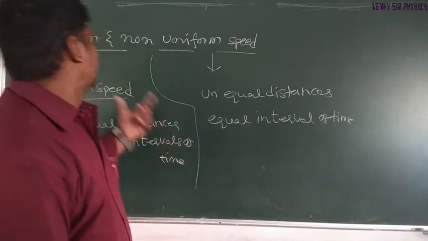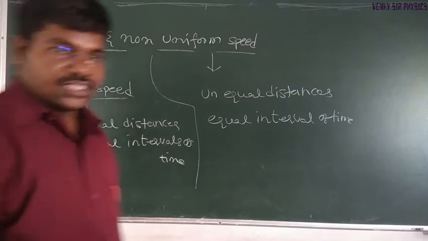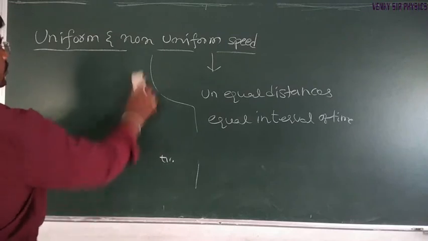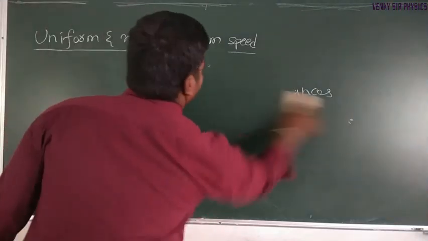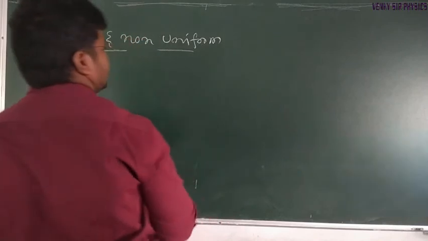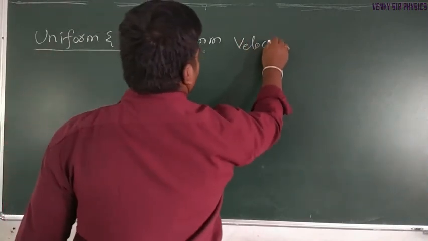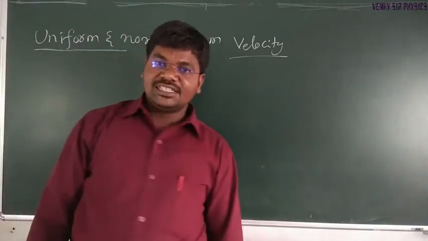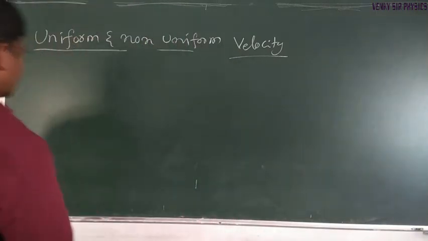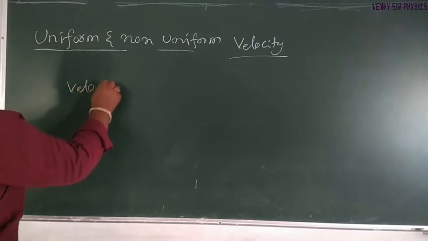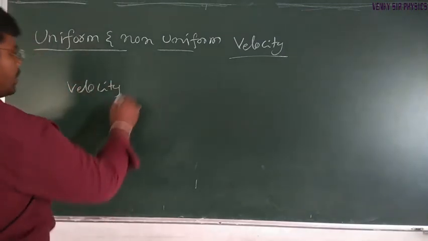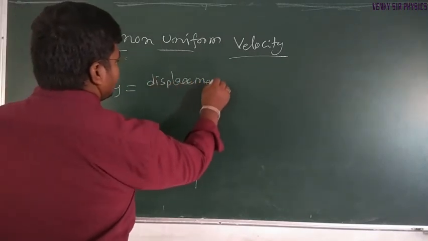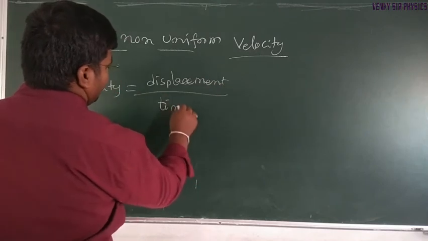Coming to uniform and non-uniform velocity. We know the definition of velocity. Velocity is defined as the rate of change of displacement, or velocity is equal to displacement by time taken.